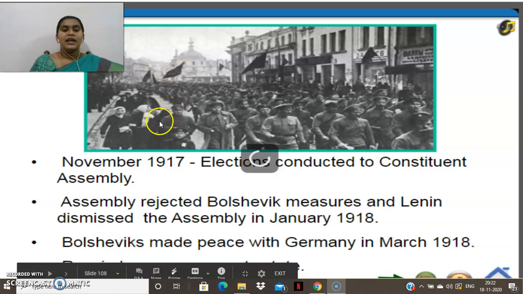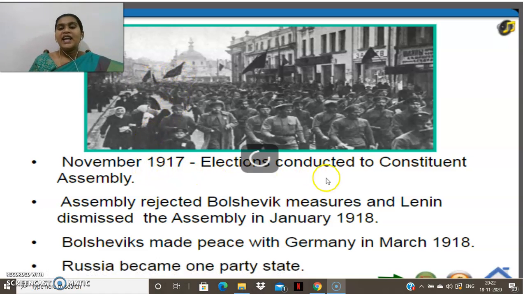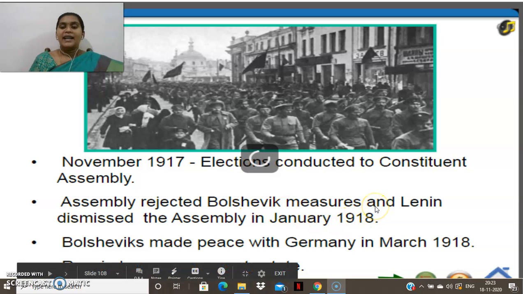November 1917, elections were conducted to the Constituent Assembly. As we have seen, last time they had a Constituent Assembly, but they did not conduct any elections, even the provisional government did not, and slowly the Bolsheviks entered and destroyed everything. And in November 1917, they started to have elections. The Assembly rejected Bolshevik measures and Lenin dismissed the Assembly in January 1918.